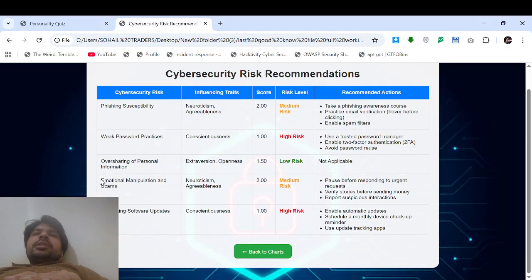This is in the limitations. Then emotional manipulation and scams. This depends on neuroticism and agreeableness. The score is 2, the risk is medium. Pause before responding to urgent requests. Verify stories before sending money. This is where donation scams come in. Report suspicious interactions. Then there is neglecting software updates. It depends on conscientiousness. The score is 1, the risk is high. Enable automatic updates. Schedule a monthly device checkup reminder. Use update tracking apps. So this is the web-based tool, and thank you very much for watching this video. See you next time.